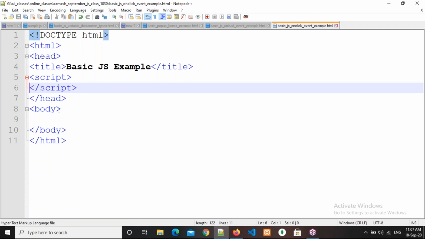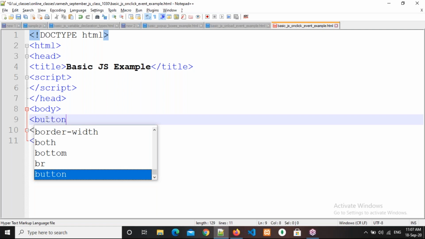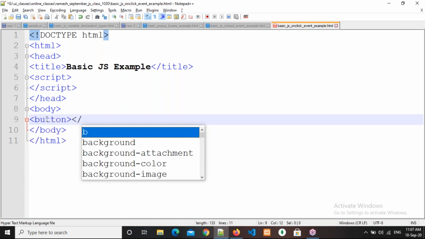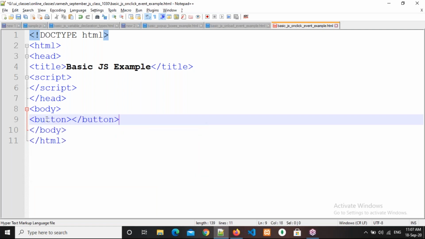Right. Now what I'm doing here is I have a button. Button tag, you need to declare like this. Open the button tag and close the button tag. So automatically a button will come. You need to write something in between. Okay. Display pop-up. Right. Now execute in the browser.